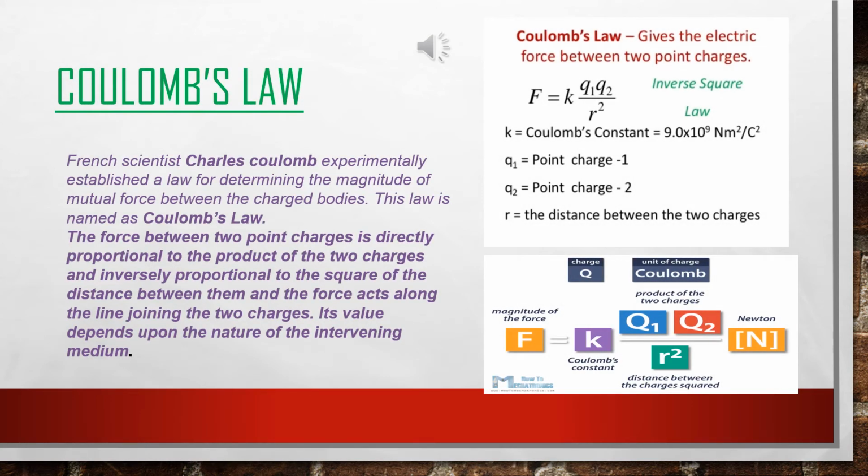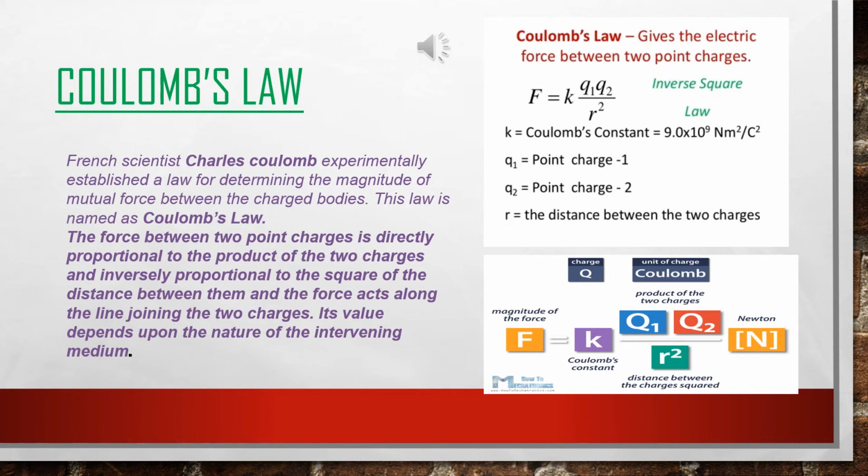Coulomb's law. French scientist Charles Coulomb experimentally established a law for determining the magnitude of mutual force between charged bodies. This law is named Coulomb's law. Now the law: the force between two point charges is directly proportional to the product of the two charges and inversely proportional to the square of the distance between them, and the force acts along the line joining the two charges.